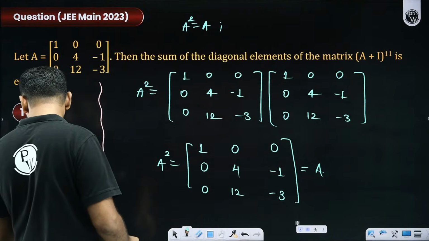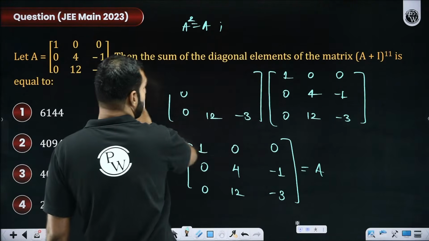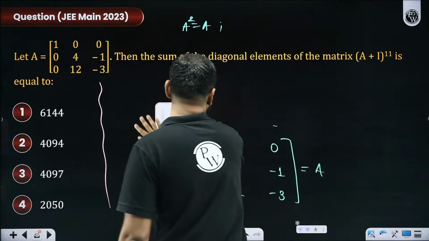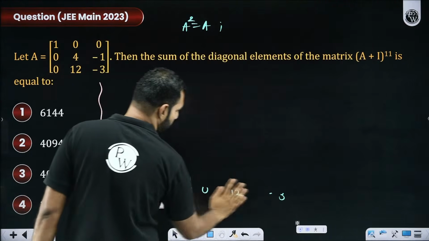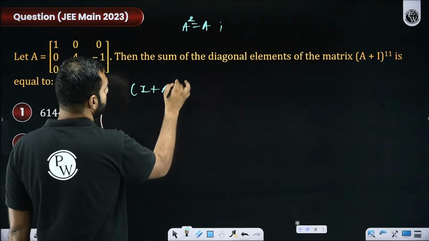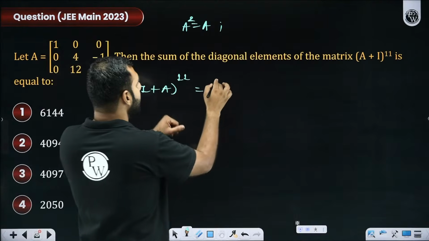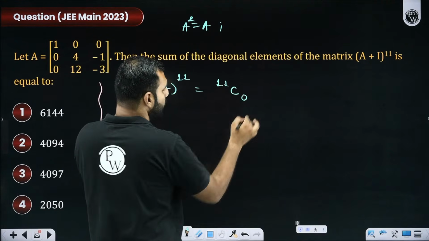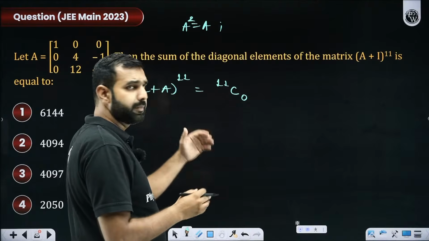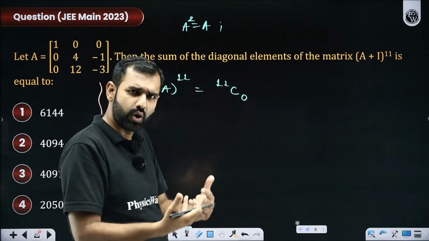Now, A plus I to the power 11, if somebody asks you, what does it mean? I think we have already cracked the answer. Can somebody tell me the binomial expansion of A plus I to the power 11? Can I write that as I plus A to the power 11? So I hope you remember this expansion. What do I get? I'll get 11C0, I to the power 11, whatever it is, I, because the identity matrix, however many times it is multiplied, is always identity.